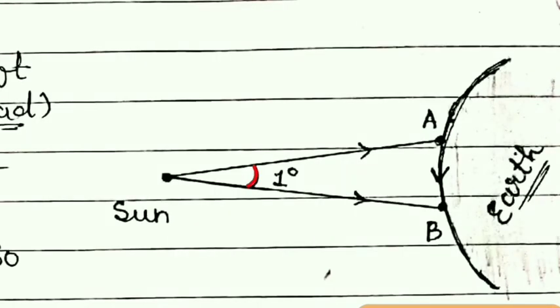Let this angle be 1 degree. So in that case we want to find the time taken for this point to shift from A to B, which subtends an angle of 1 degree at the sun.